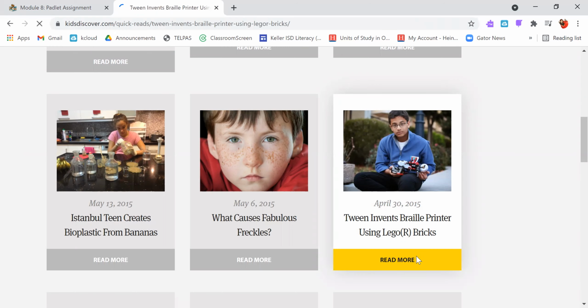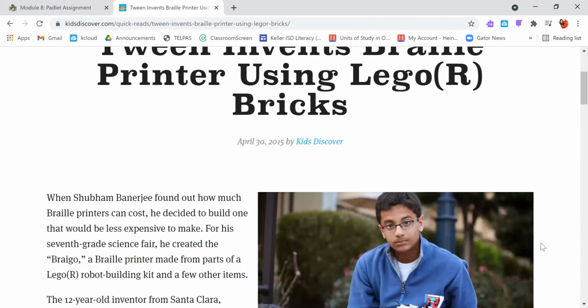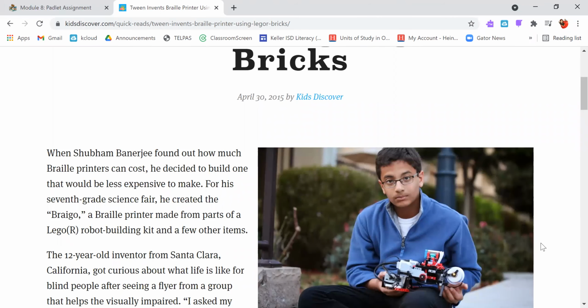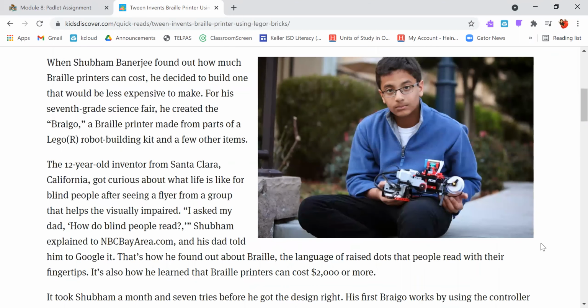So Braille is the type of typing tool or typing system, reading system, writing system that people who are blind use. So that way they can read stories too. So we can read all about this tween who created this Braille printer. How inspiring.